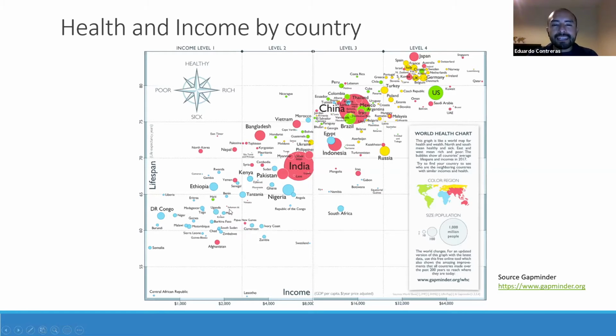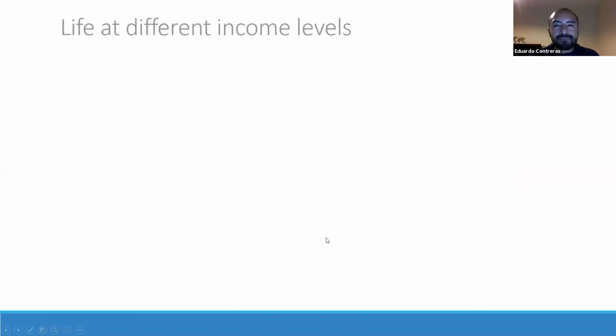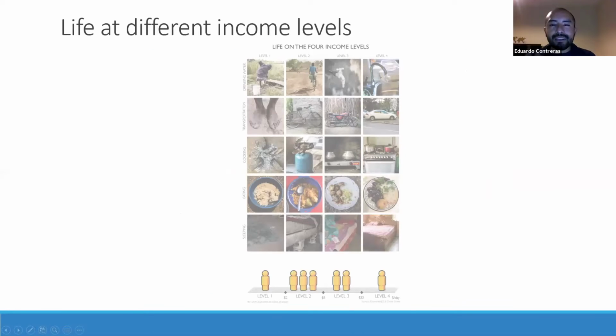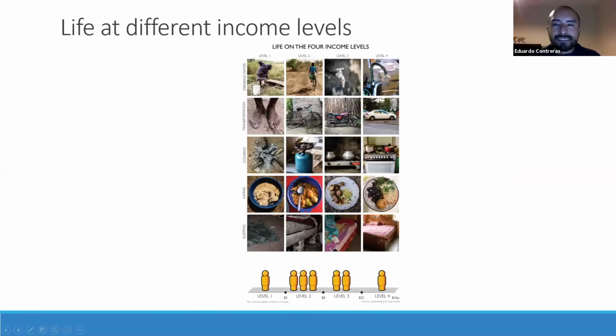The reason he emphasizes a lot in this book is that there is no more division of developed and underdeveloped countries. We need to see the countries as four different income levels. This is because there is a really big relationship between living style and these different income levels. For example, in the UK, we are mostly in level 4.